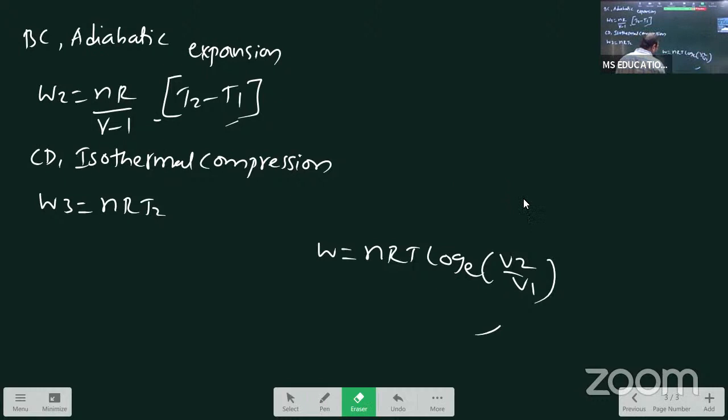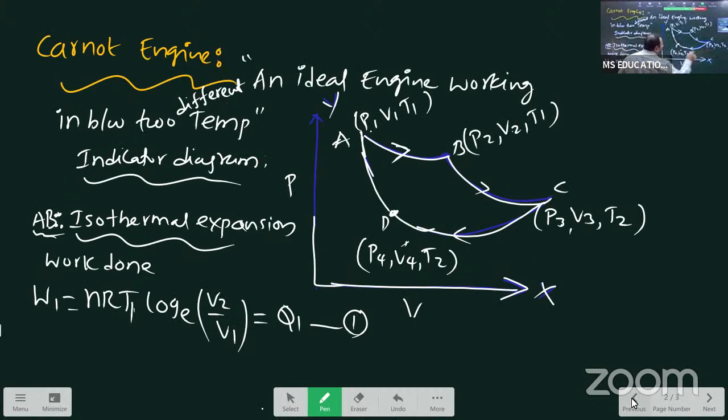Now, according to our situation, what is the temperature? T2 is the temperature. That's why we are writing T2. And one more thing: in the previous case, for expansion, we wrote V2 by V1, final volume by initial volume.